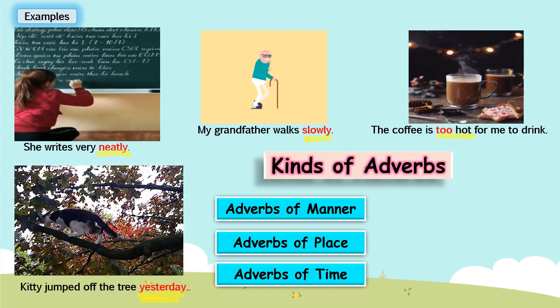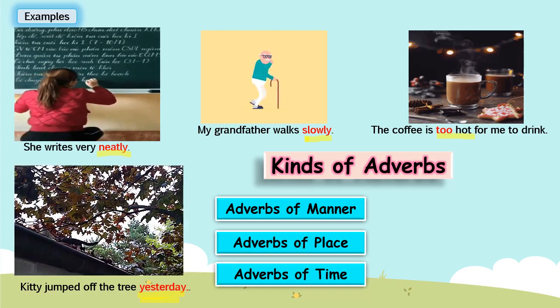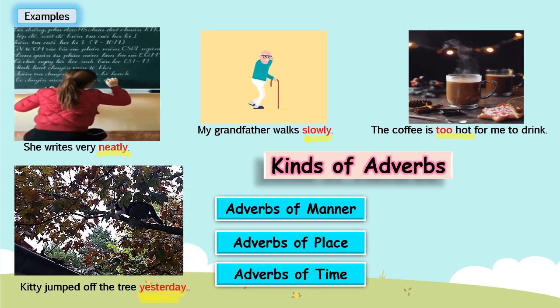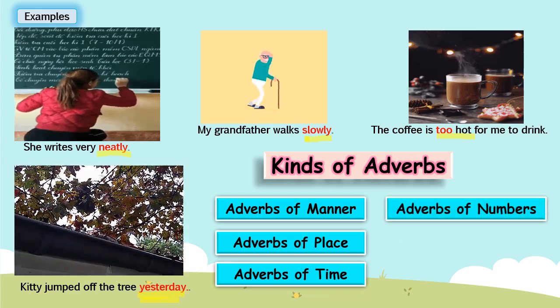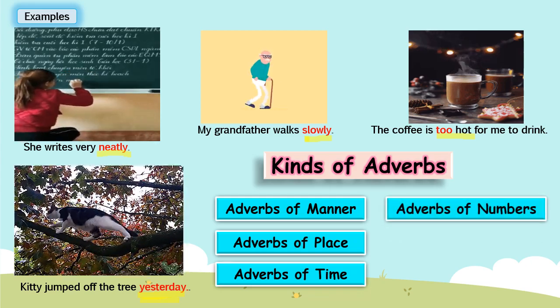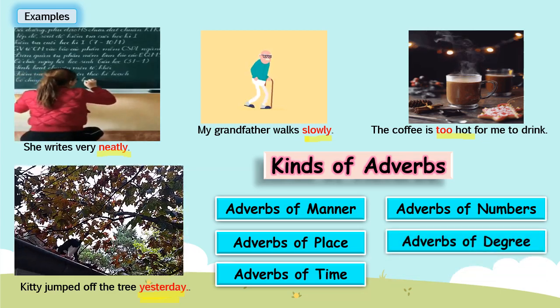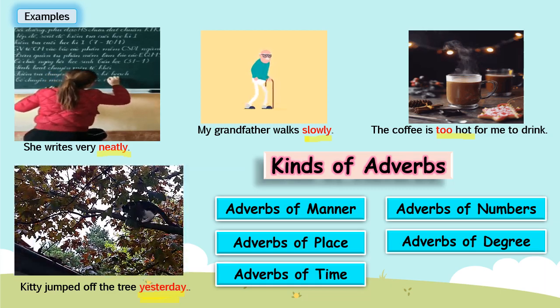Adverbs of time tell about the time when the action has taken place. Adverbs of number or frequency tell about how often an action is done. Adverbs of degree tell to what extent it is done.